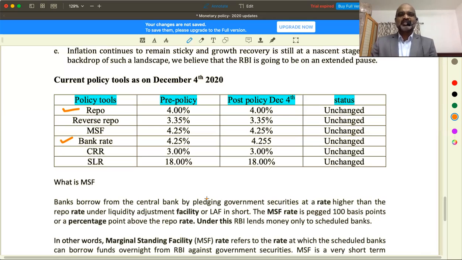Just because all the commercial banks are licensed banks from the RBI, or registered banks with RBI, does not mean RBI simply lends money without any security. So Reserve Bank of India lends money with the help of government securities, that is repo rate, and Reserve Bank of India discounts the bills which were already discounted by commercial banks.